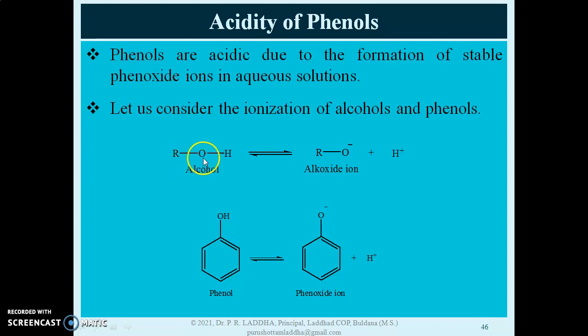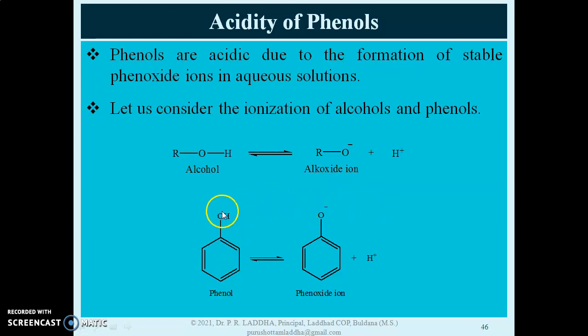When alcohol is ionized, it produces an alkoxide ion, that is RO minus, with the loss of this proton. This particular bond will break, hydrogen will be lost as a proton, and that electron pair is transferred to oxygen to produce this alkoxide ion.